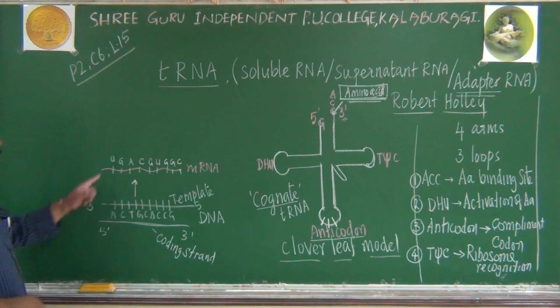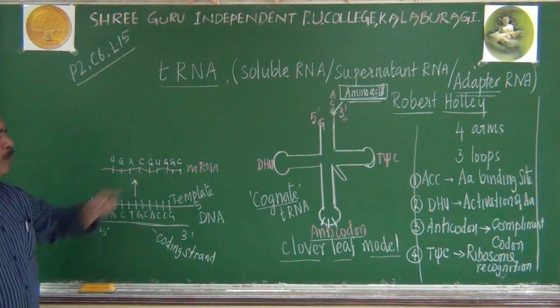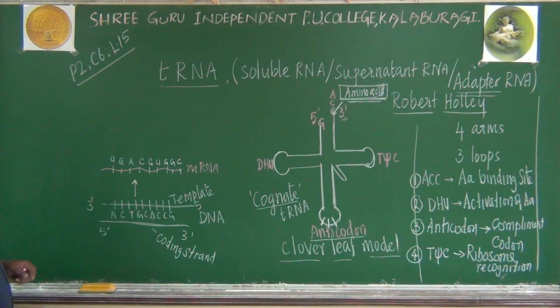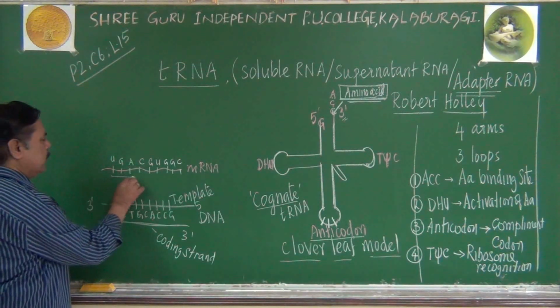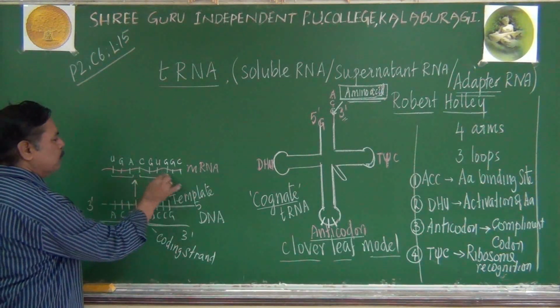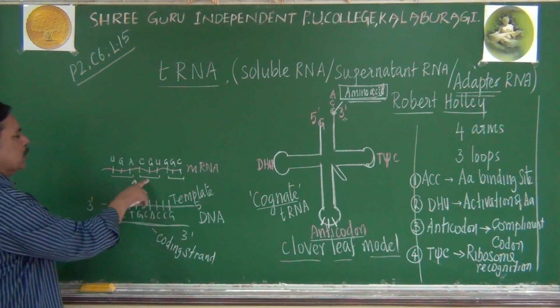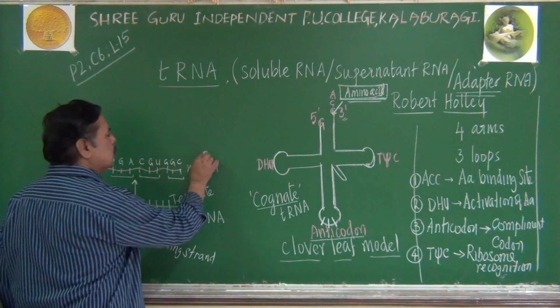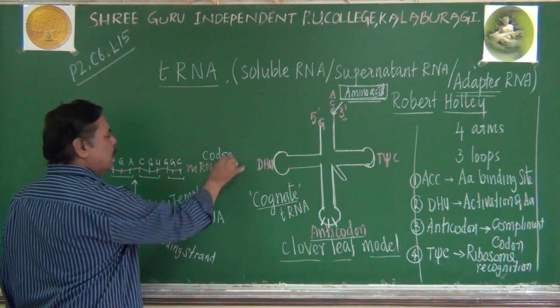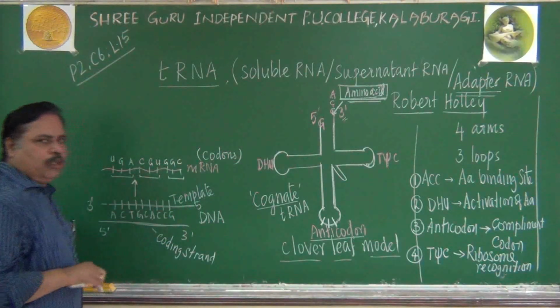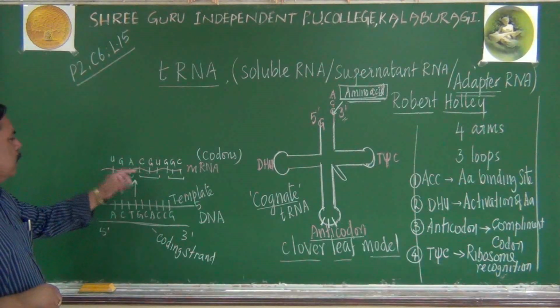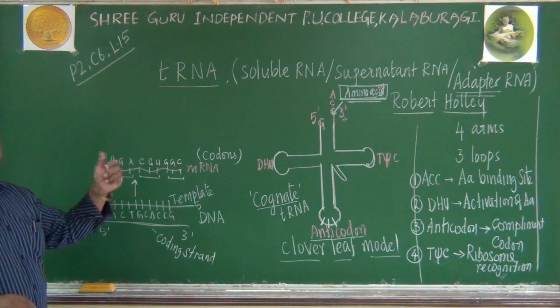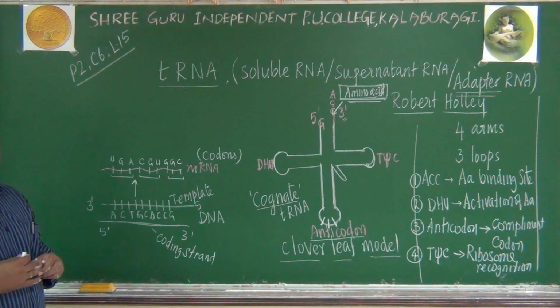So remember, there are 9 nucleotides I have written. Each group of 3 nucleotides will form a codon. Remember, these are called codons. So mRNA contains codons.